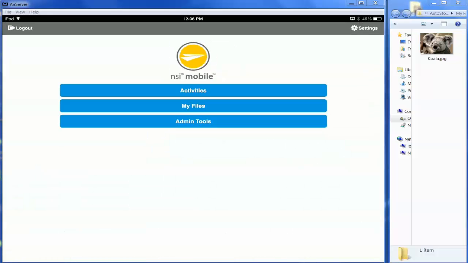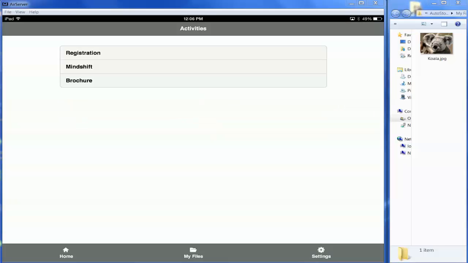Now we have a couple of options. Under Activities is where I created the demo, and we're also going to be showing the customer what My Files is. So let's start with Activities. Under Activities, I've created 3 workflows. We have registration, we have Mindshift if the customer is interested in Mindshift, and we have a brochure showing them how they could use the mobile app on a day-to-day basis.